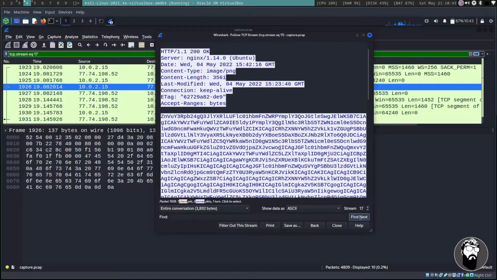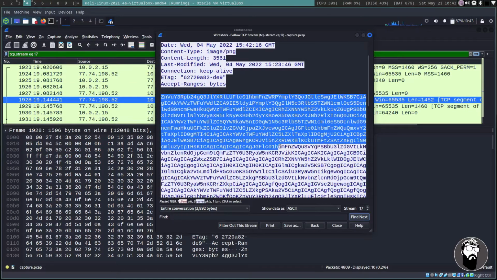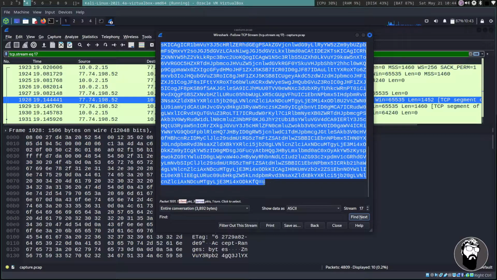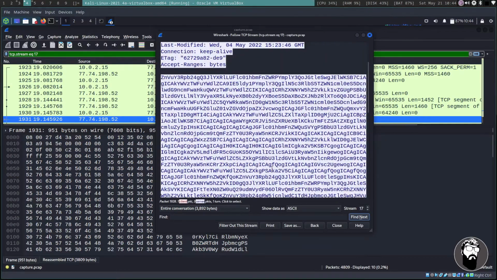Then, instead of the typical PNG magic bytes or file header, we get this really huge section of data, and it looks to be base64. The format is a dead giveaway, but also the equal sign, which is padding for base64, is a giveaway that this is some kind of base64 encoded something.